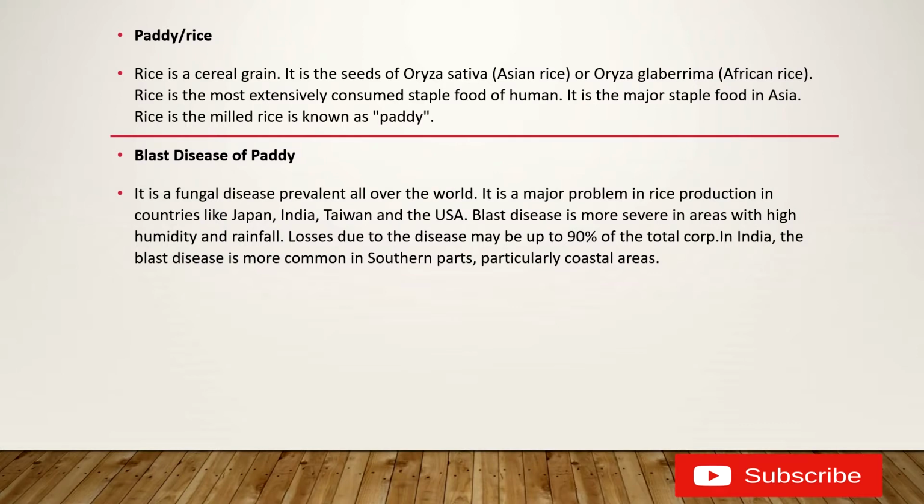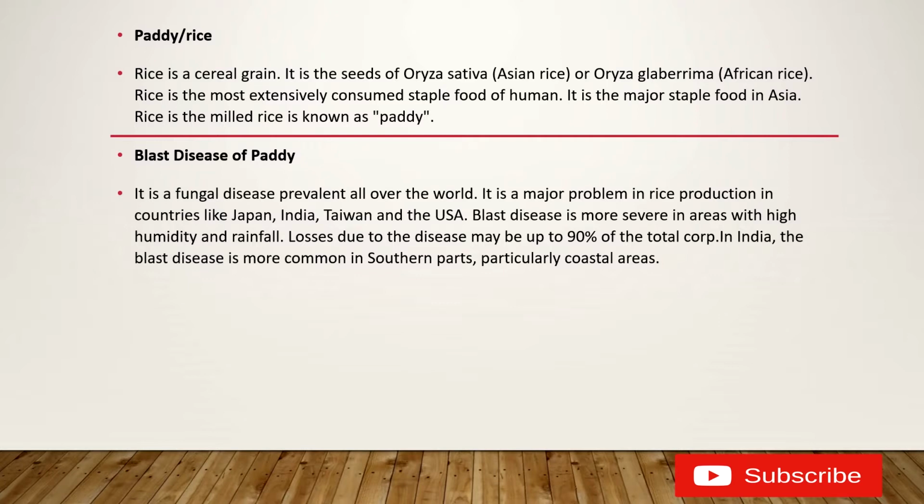As we know, paddy, which is otherwise known as rice, is a cereal grain. The scientific name of Asian rice is Oryza sativa. African rice is named Oryza glaberrima. What is the importance of rice in our daily diet? It is consumed by every human as a staple food, and it is the major staple food in Asia. The milled rice is known as the paddy.